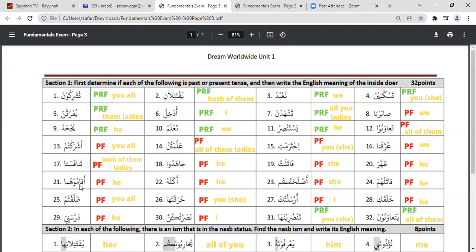Now we come here, and it is aqamuhuma. Okay, aqamuhuma. Now this is a bit tricky because it is attached to a pronoun, right? And this is one of the attached pronouns, so we should not get confused, because huma does not come in any of our tables, right?